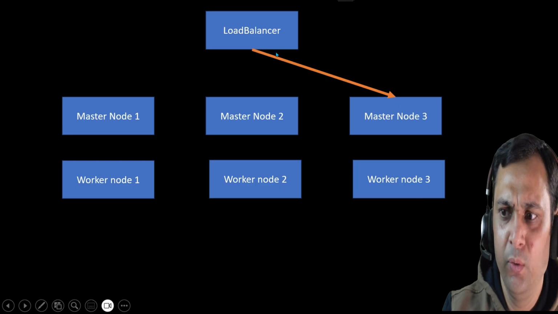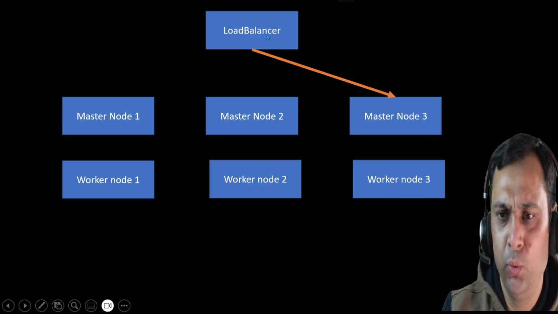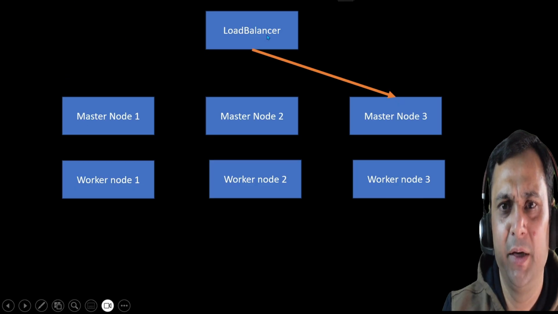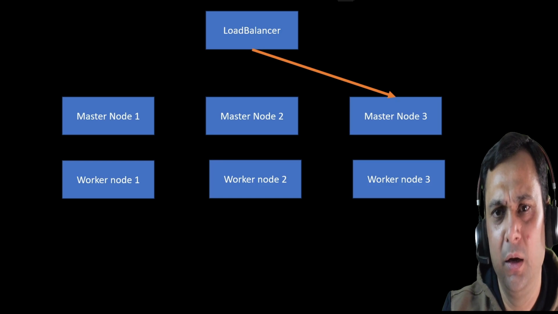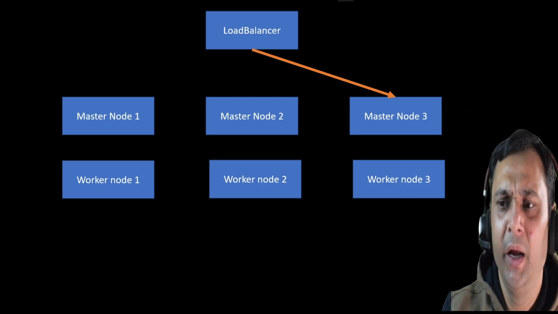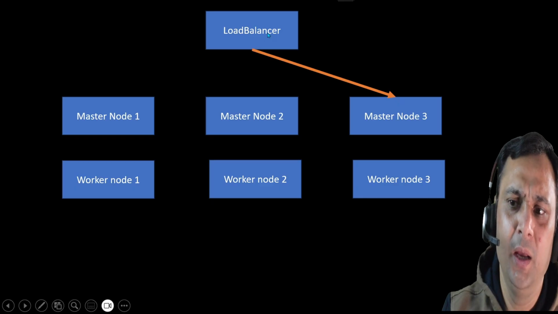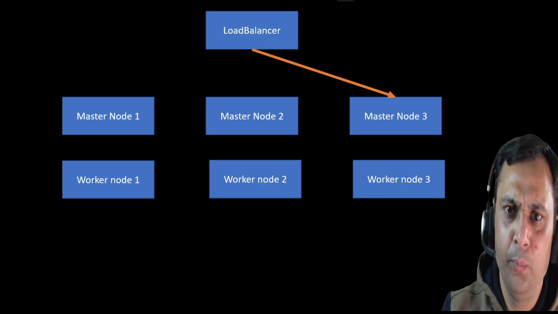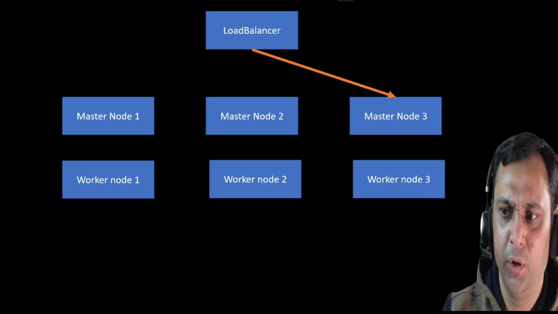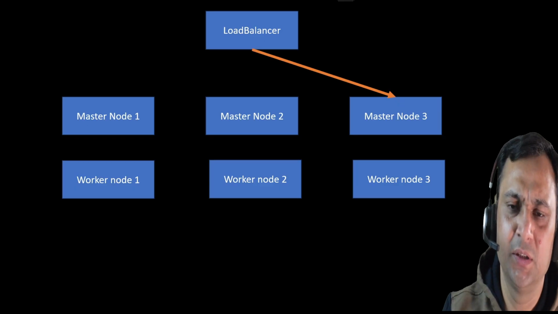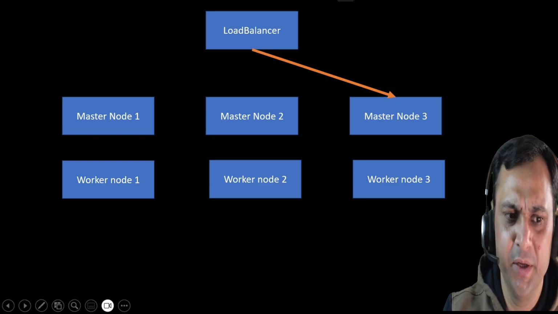In this scenario, we will forward all the requests to the load balancer. Whatever command we execute, kubectl get node, pod, whatever, all will go to the load balancer, and the load balancer will forward the request to the leader master server. Okay, I hope it is clear now.